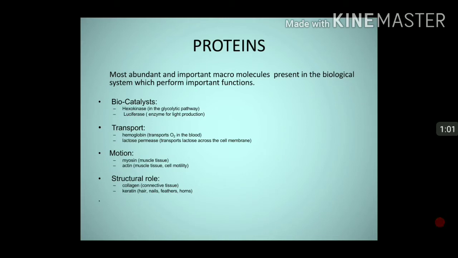Some of the proteins are important for transport like hemoglobin, which transports oxygen in blood. Some of the proteins are important for motion like myosin in muscle tissue, and some of the proteins perform structural role like collagen in connective tissue and keratin in hair, nails, feathers and horns.